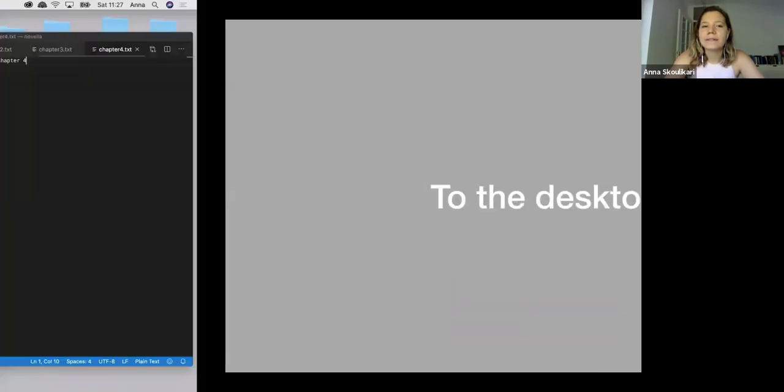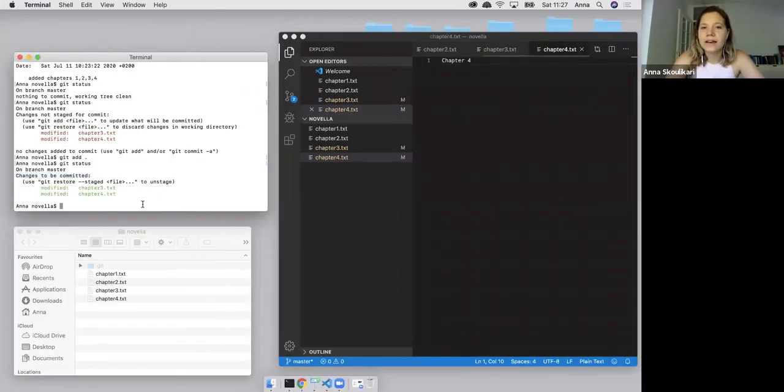Now, what happens if I actually decide that I don't want to include the things I had done in my chapter 4.txt file in my next version of my project, or in my next commit? Let's assume I had written a bunch of stuff in this chapter, but it wasn't ready to be saved or committed yet, and I wanted to take that updated file out of my staging area. I can do that. Like I mentioned before, the staging area is like a rough draft space. You can add and remove files,